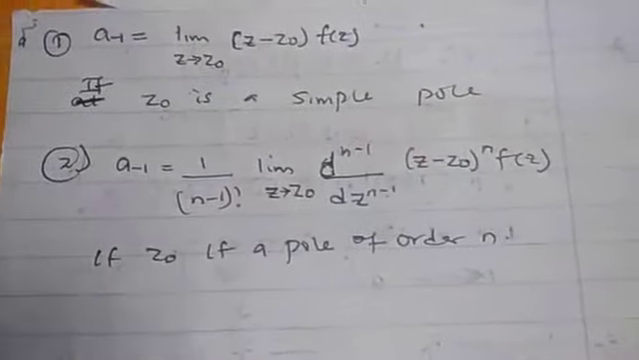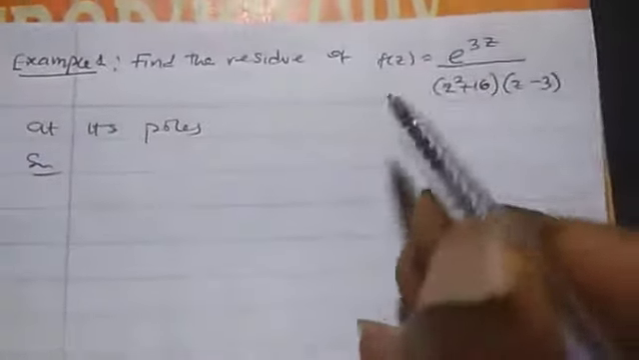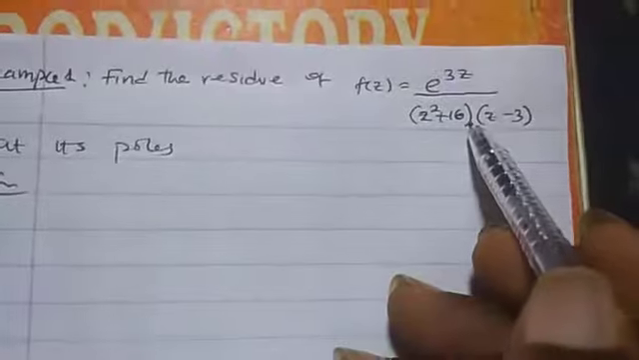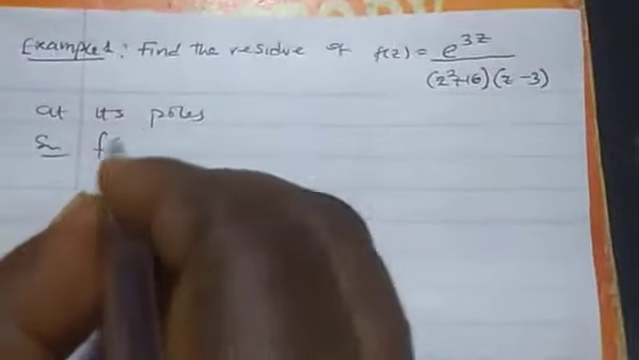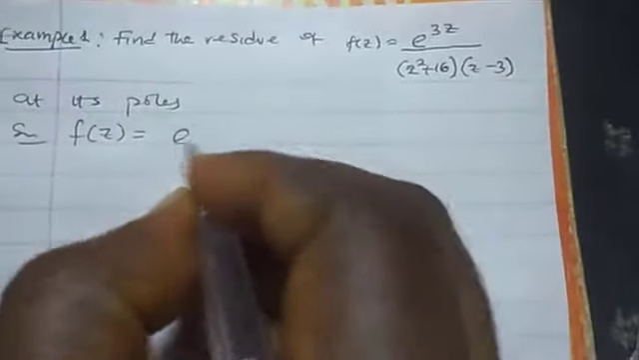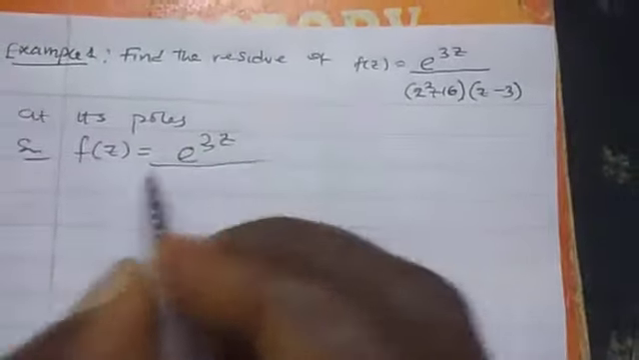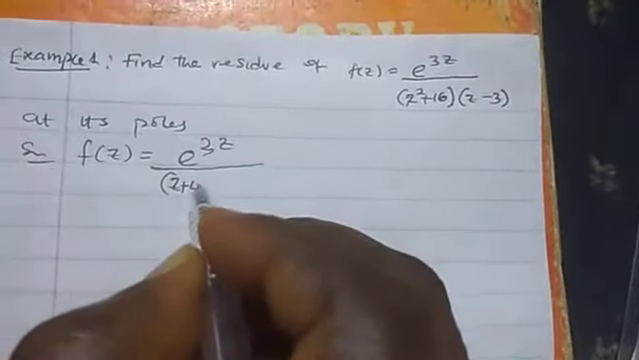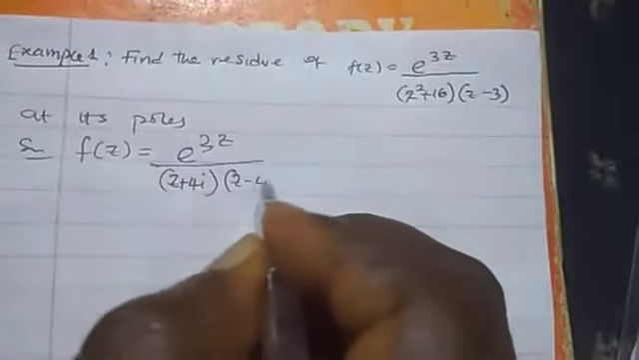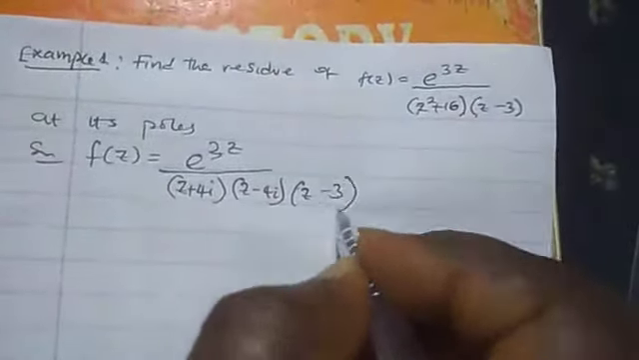Now let us take an example. We have example 1 here. Find the residue of this function at its poles. The first thing is we can write this function f of z as z plus 4i into z minus 4i. Then we have this one, z minus 3.